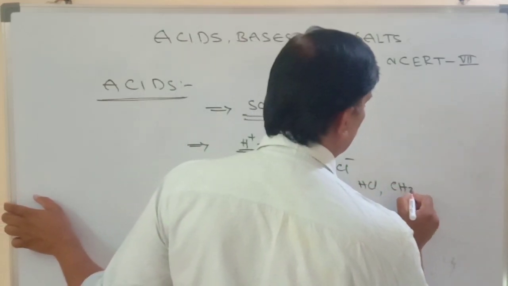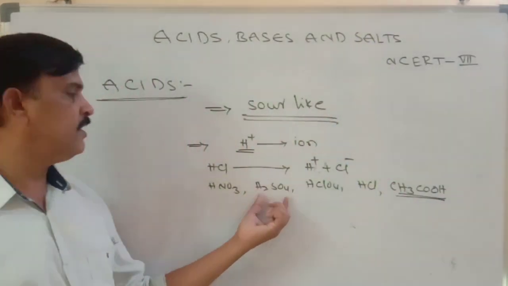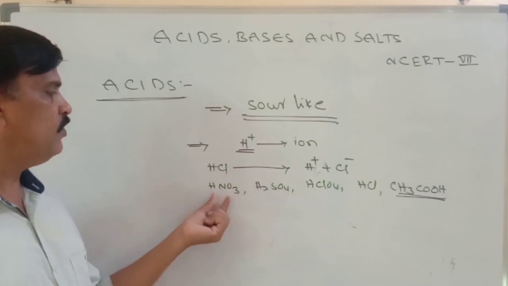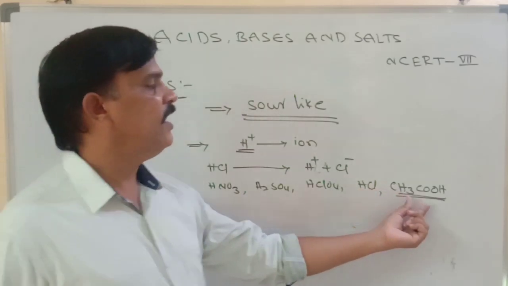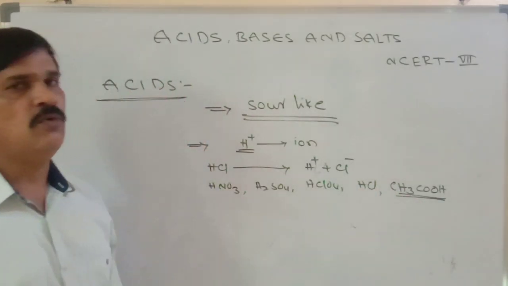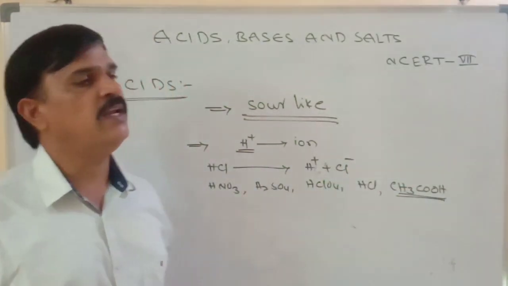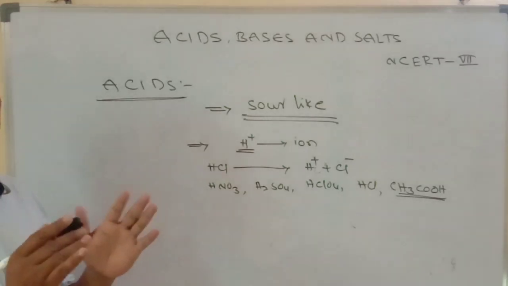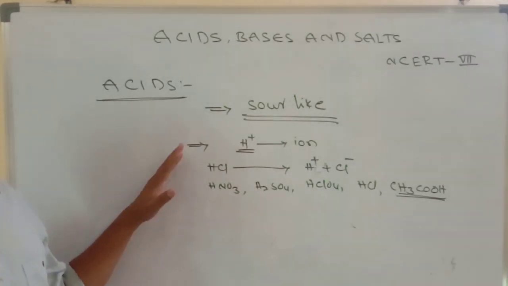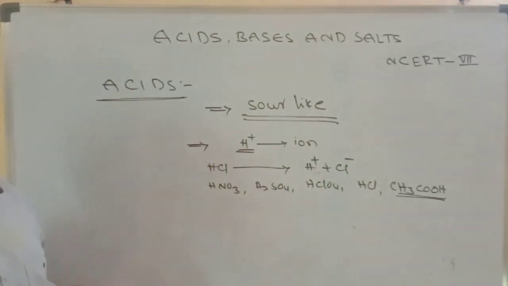HCl, acetic acid. Yesterday I gave vinegar means acetic acid, CH3COOH. Concentrated sulfuric acid, king of chemicals. HNO3 means nitric acid, HClO4 means perchloric acid, HCl means hydrochloric acid, and acetic acid is also known as vinegar. In vinegar we find acetic acid. Okay, these are all acids. Acids means sour taste compounds are known as acids. Those compounds which in their decomposition give H plus ion are known as acids.